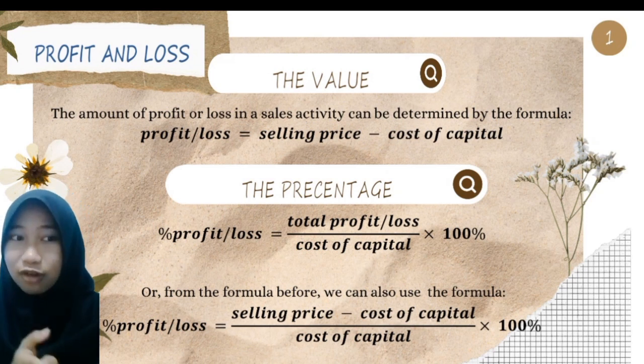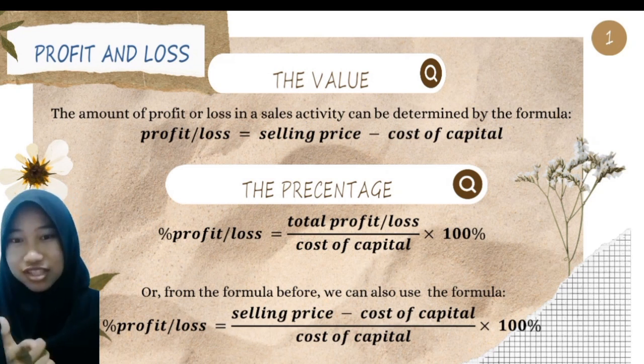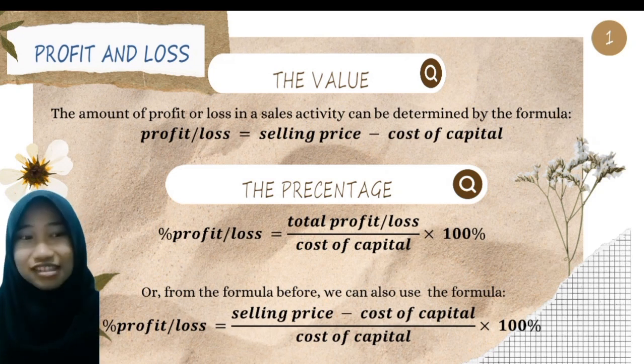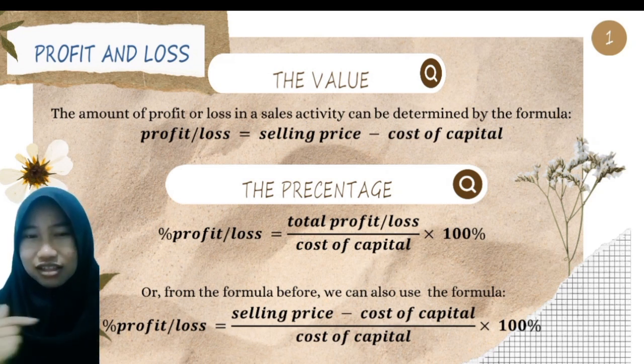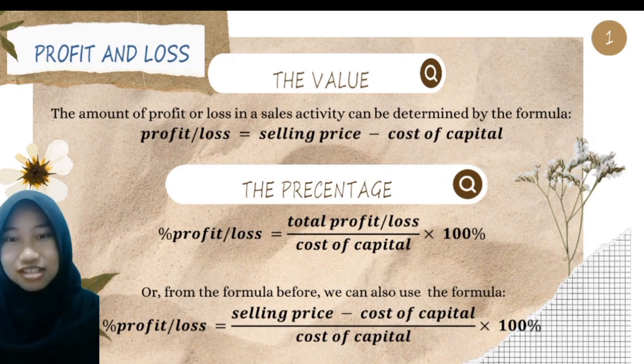Do you remember the formula of profit or loss is equal to selling price minus cost of capital? We want to substitute that formula into this new formula. We get the percentage profit or loss is equal to selling price minus cost of capital over cost of capital times 100%.